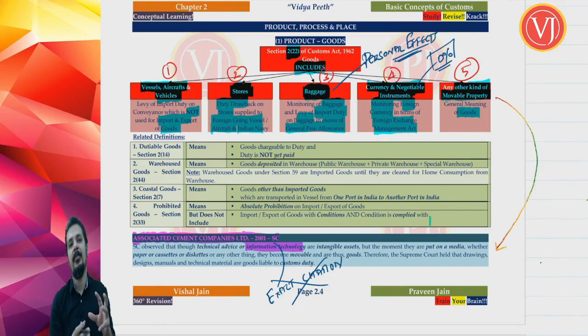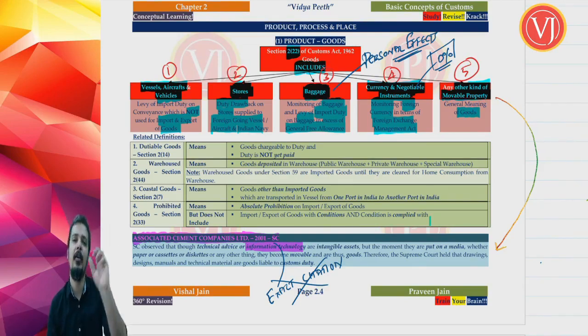So when you talk about information technology software, development of information technology software is supply of service. Installation of information technology software is supply of service. Right? If it is outright sale of information technology software, it is supply of goods. And a transaction with respect to your intellectual property rights is generally supply of services. Temporary transfer or permitting the use or enjoyment of your intellectual property rights is supply of service. But if intellectual property rights are given outrightly, outright sale of intellectual property rights, then it is supply of goods.